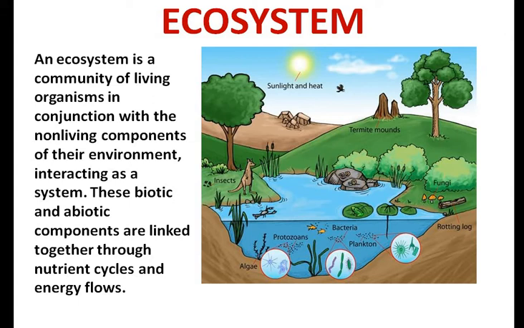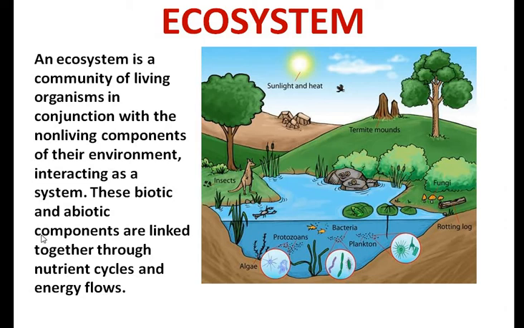And these abiotic and biotic components are linked together through the nutrient cycle that we will talk about later on. Ecosystems are self-sustained systems, that is, they can maintain themselves on their own in nature. They can be small and very large.